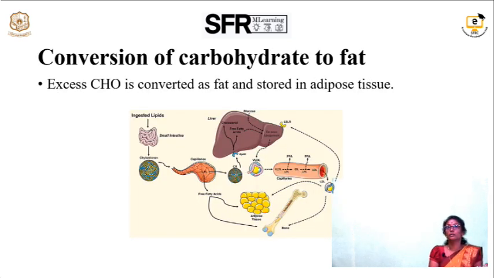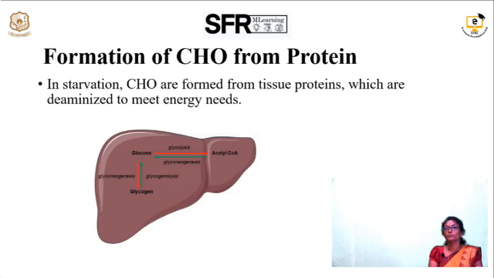So, conversion of carbohydrate to fat. If carbohydrate is in excess in the human body, it is converted and stored in the adipose tissue as fat. The excess carbohydrate is converted to fat and stored, because the human body cannot store a large amount of glycogen, but it can store a large amount of fat. So, if a person is in a positive energy balance, or consumes more carbohydrate, the body synthesizes more fat.